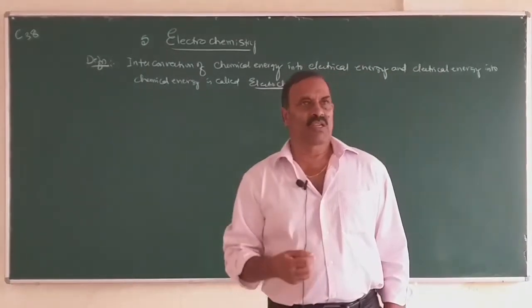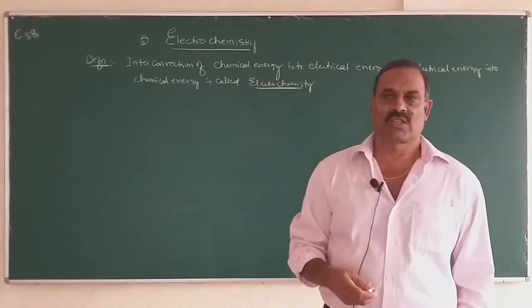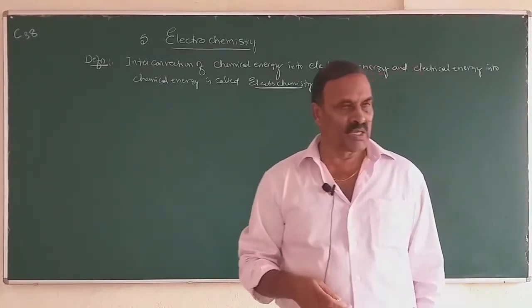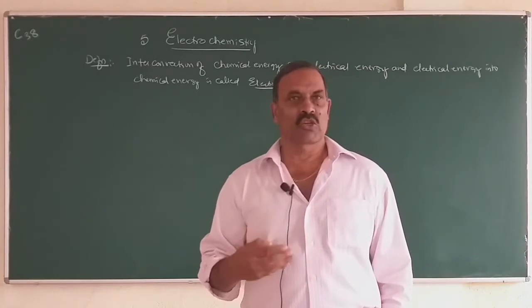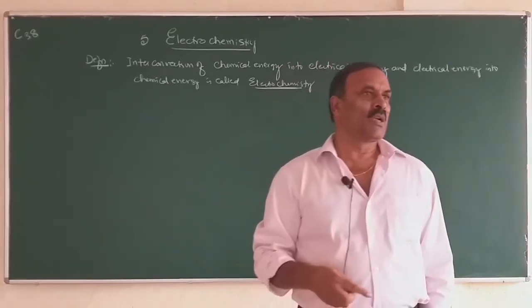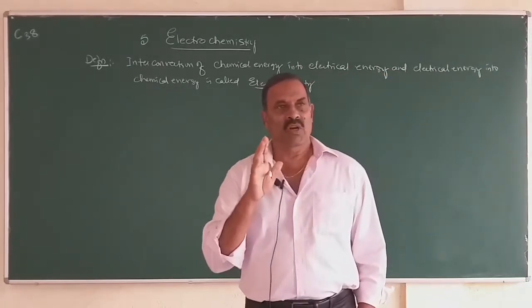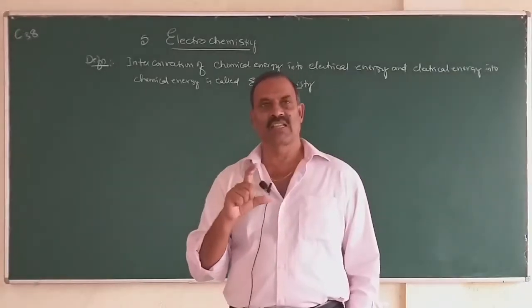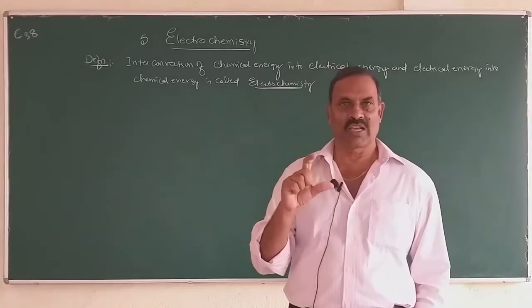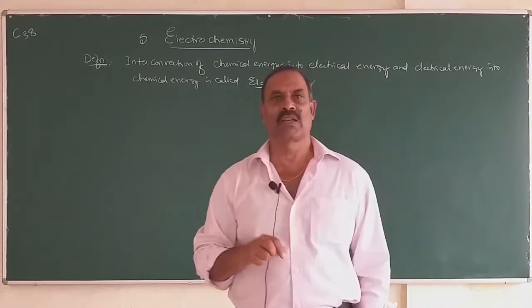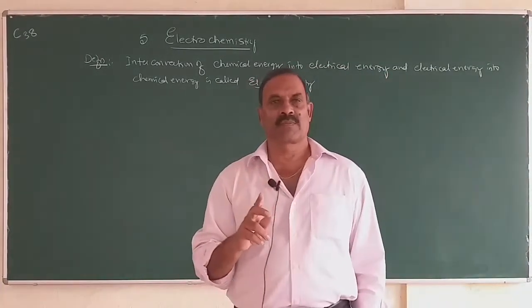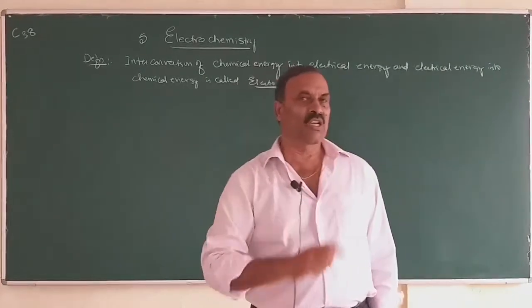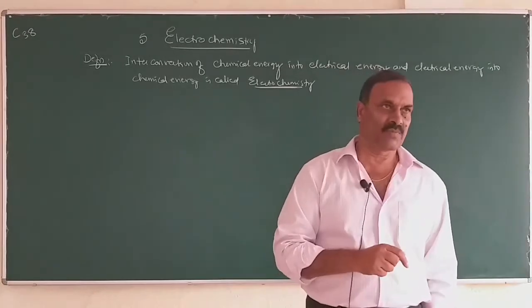So, dear students, today we will start the new chapter, namely electrochemistry. First, we will know what is electrochemistry. You might have heard that in a torch there is a cell. That cell is called dry cell or Leclanche cell. Here, the energy produced in the chemical reactions is converted into electrical energy.